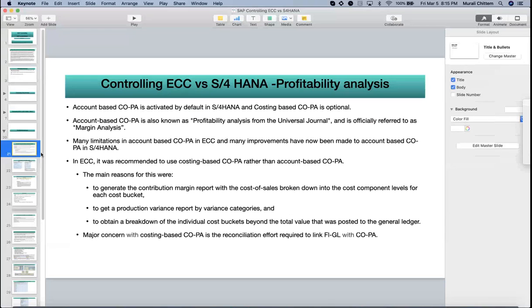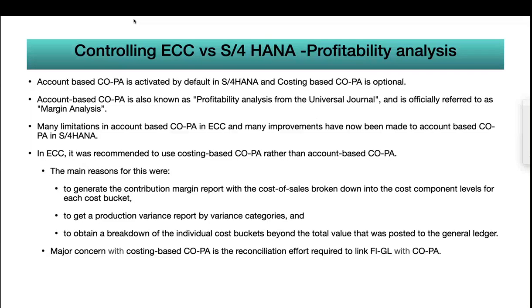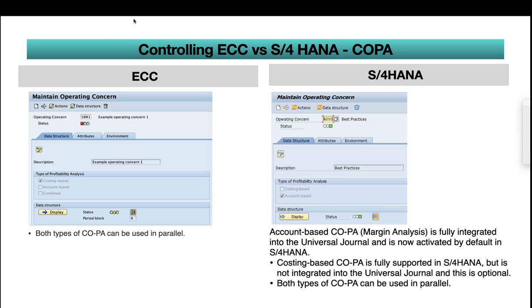Let me jump into the slides now. Hope you are able to see my keynote. In this screenshot, on the left side you can see the operating concern settings, with the types of profitability analysis in ECC: costing-based, account-based, and combined. In ECC, most people would use both account-based and costing-based, but very few people would execute account-based reports because it won't tally. It will not be useful for management reporting.